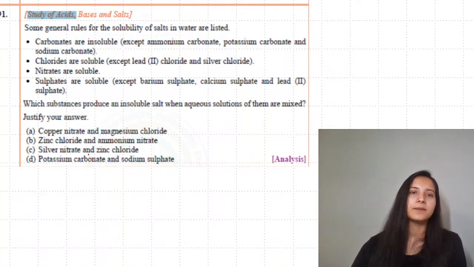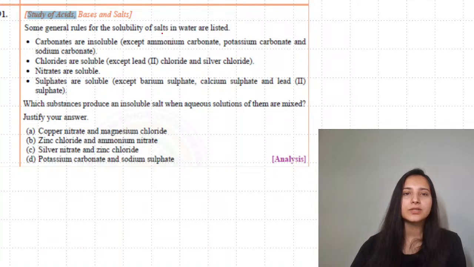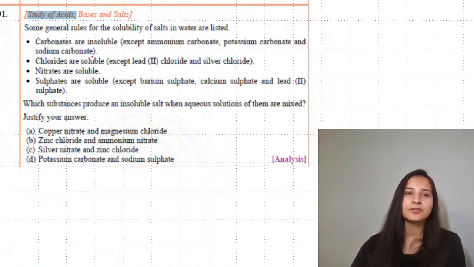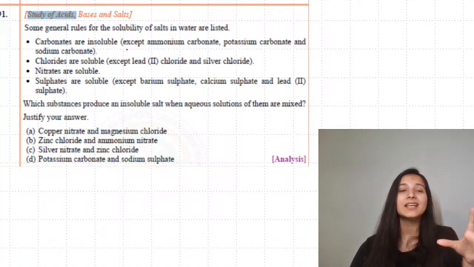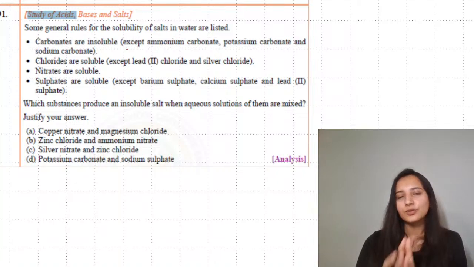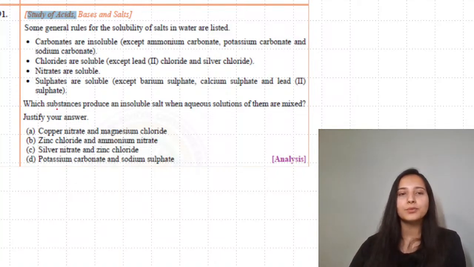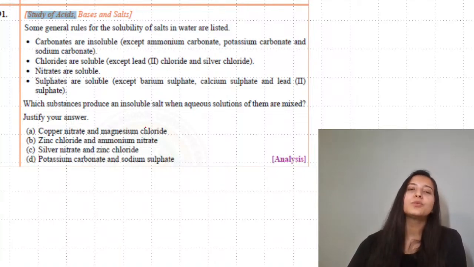Moving to the next one. Some general rules for the solubility of salts in water are listed. Carbonates are insoluble except ammonium carbonate, potassium carbonate. All the salts which you have in your syllabus, the preparation methods have been given. Which substance produces an insoluble salt when aqueous solutions of them are mixed? Copper nitrate, magnesium chloride. Look, what would be formed?